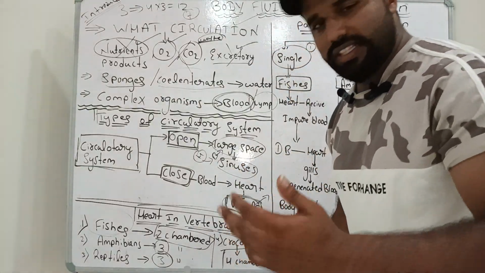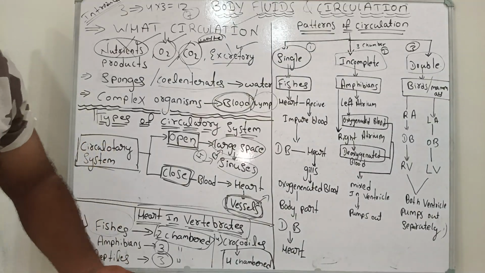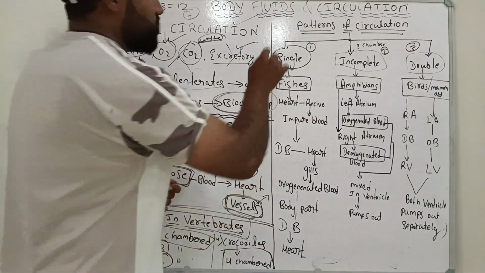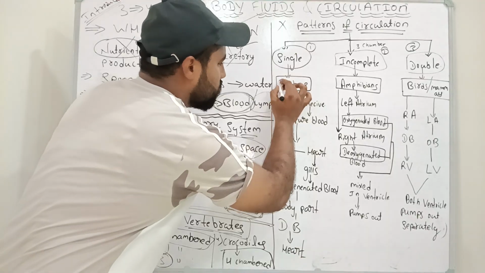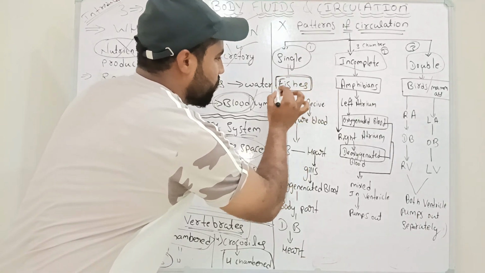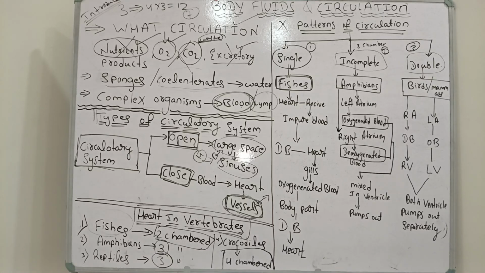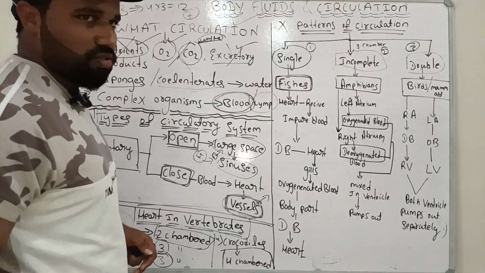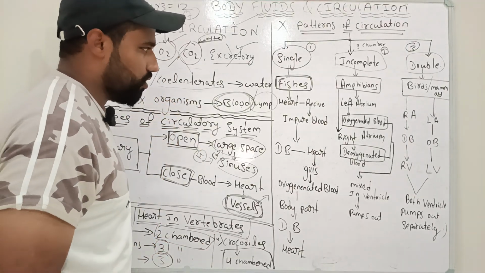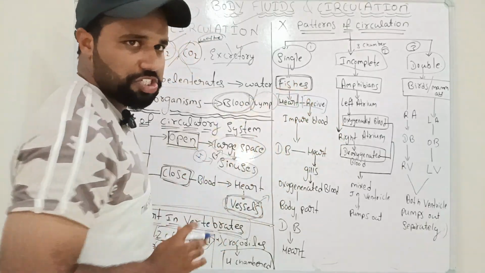Suppose they ask you a CET question: the single circulation takes place in mammals, true or false? The statement is false. Single circulation takes place in fishes. Always, single circulation takes place in fishes. So what kind of mechanism takes place in single circulation? Very simply, I will tell you. The heart always receives in the fishes.